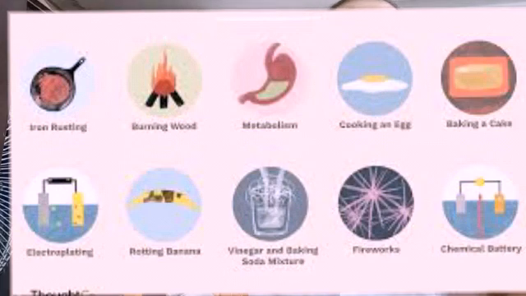Rusting of iron is also a chemical change. Formation of curd is also a chemical change. Photosynthesis is also a chemical change. Slaking of lime is also a chemical change. So burning of any substance is also a chemical change. These are some examples of chemical change.